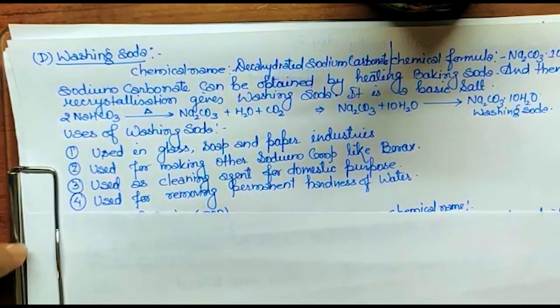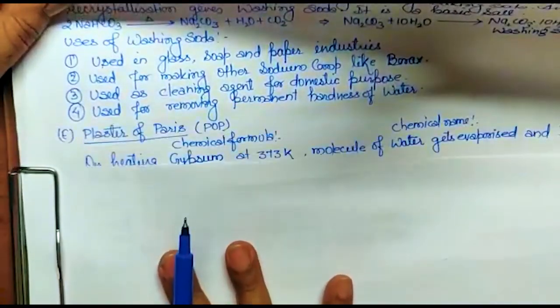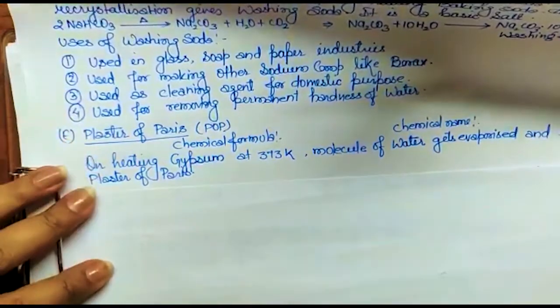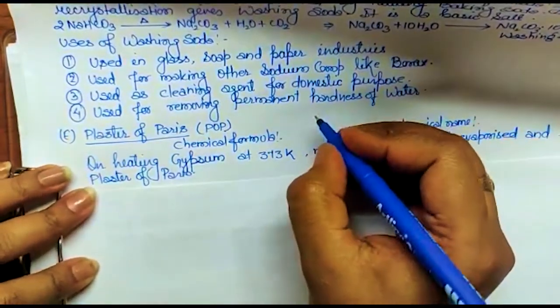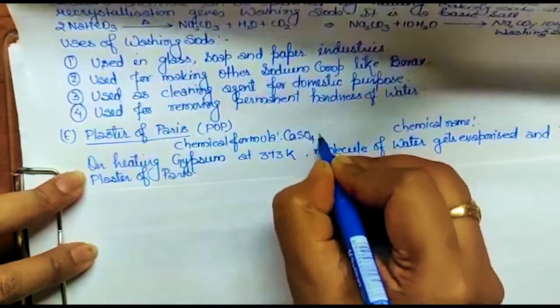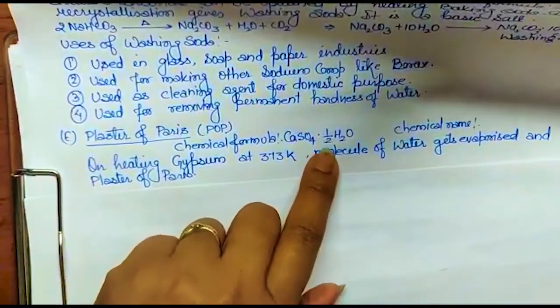Now the last salt is plaster of Paris. What is its chemical formula? First you should know this. The chemical formula is CaSO4 dot half H2O. It is nothing extra, it is half H2O.